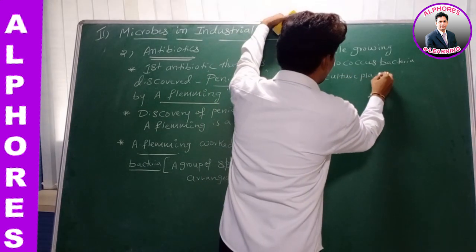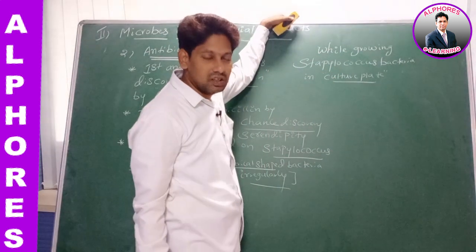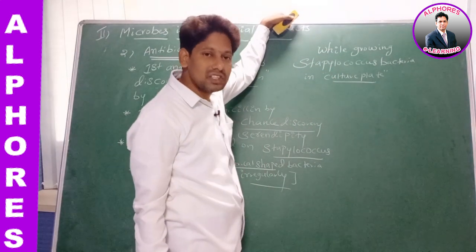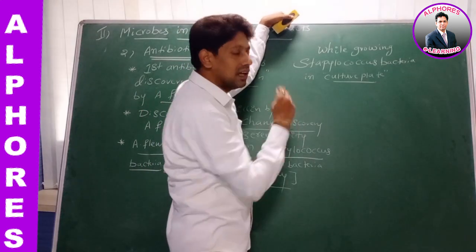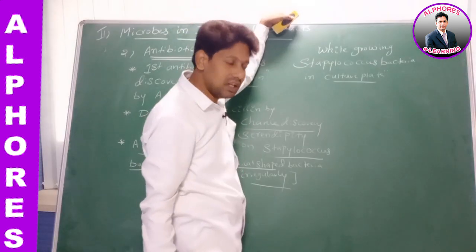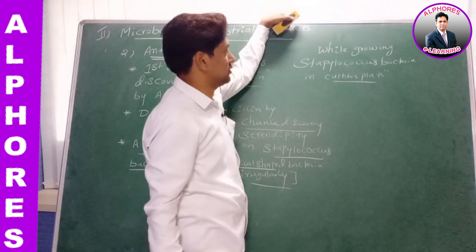I already told you, a culture plate, also called a petri dish, is used for culturing of microorganisms.